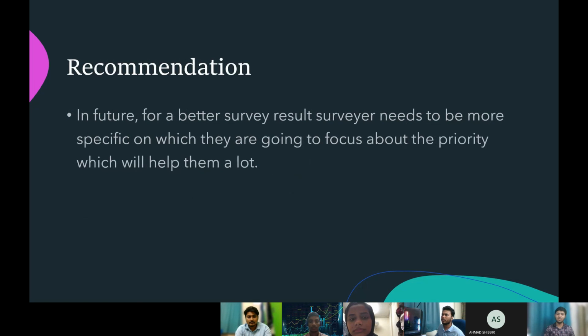We also have a recommendation for the future for a better survey result. The surveyor needs to be more specific about what they are going to focus on regarding priority, which will help them a lot.